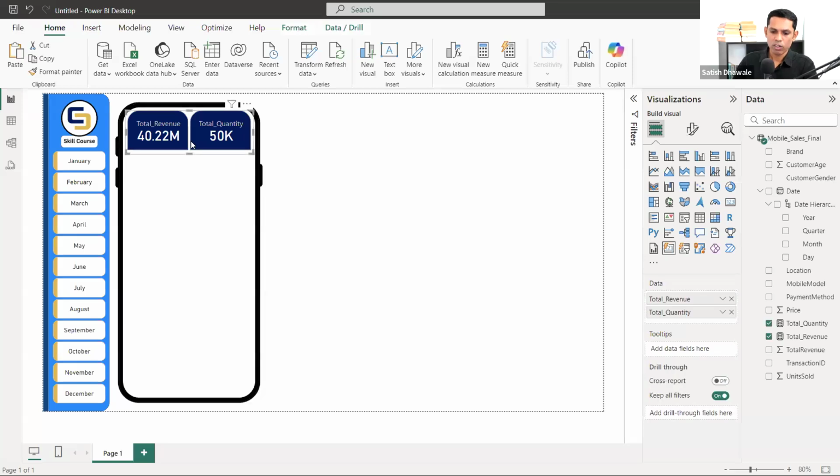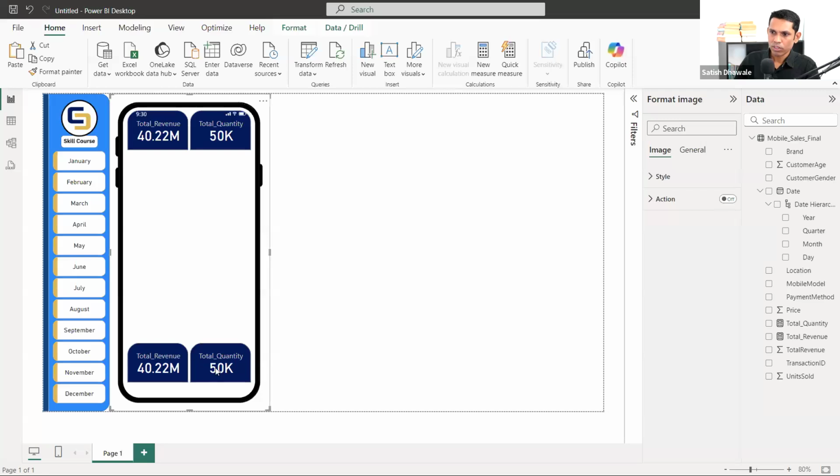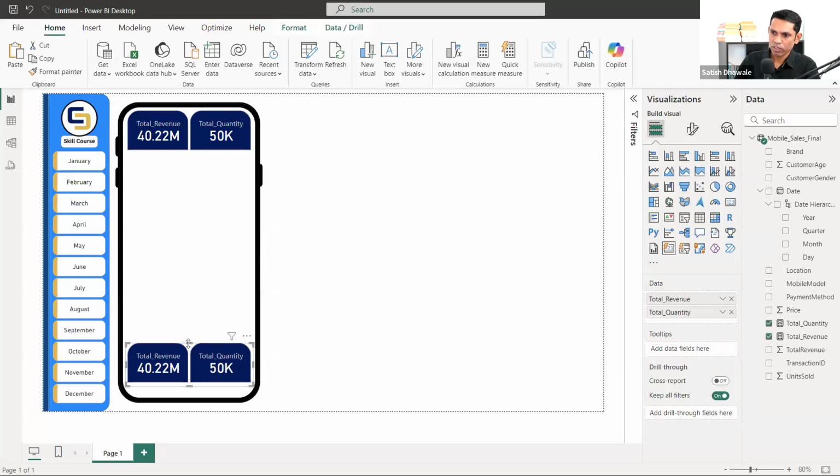So let's copy and paste it again and do one thing. What we can do in this case, we cannot flip it, I think. It's not like Photoshop and all. We just need to flip it, but we cannot flip it, right? Once you have made the copy, we'll have to do one thing only.